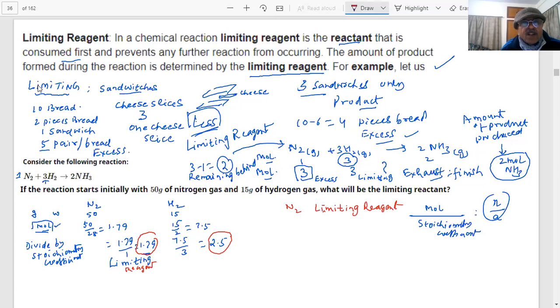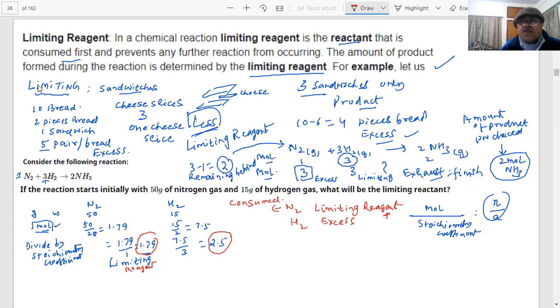And therefore hydrogen is present in excess. So the limiting reagent will be consumed in the reaction completely. And what will be left then? Hydrogen will be left. And this limiting reagent will limit the product.